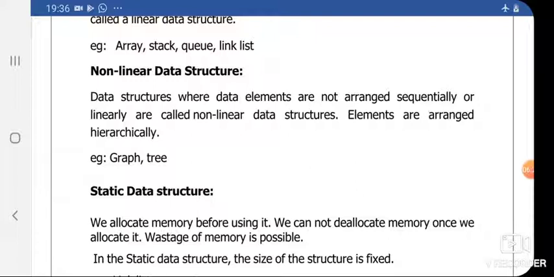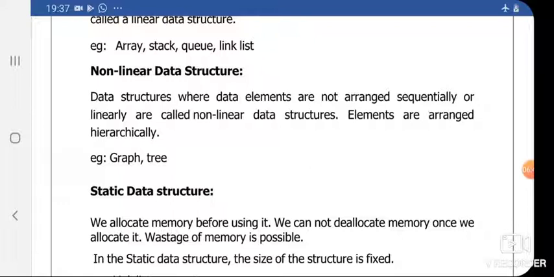Once we allocate, wastage of memory is possible. The examples of static data structure are array, stack, queue. Array, stack, queue belong to static data structure.